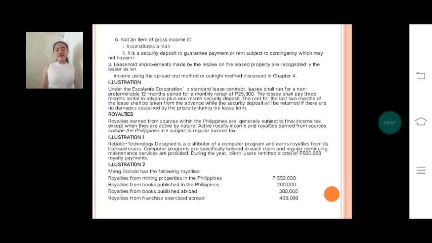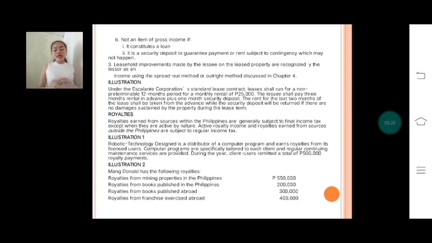So as you can see, I have here an illustration under the Escalante Corporation Standards lease contract. Leases shall run for a non-preterminable 12-month period for a monthly rental of 25,000. So the lessee shall pay 3 months rental in advance plus 1 month security deposit. The rent for the last 2 months of the lease shall be taken from the advance, while the security deposit will be returned if there are no damages sustained by the property during the lease term.